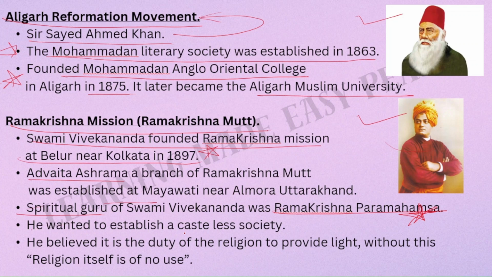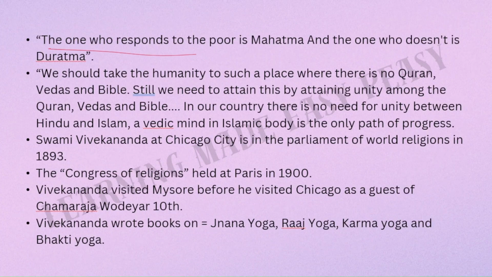He wanted to establish a casteless society. Who? Ramakrishna Paramahamsa as well as Swami Vivekananda. He believed it is the duty of religion to provide light. Without this, religion itself is of no use. The one who responds to the poor is Mahatma, and the one who doesn't is Duratma. What a beautiful quote. This quote was given by Swami Vivekananda.